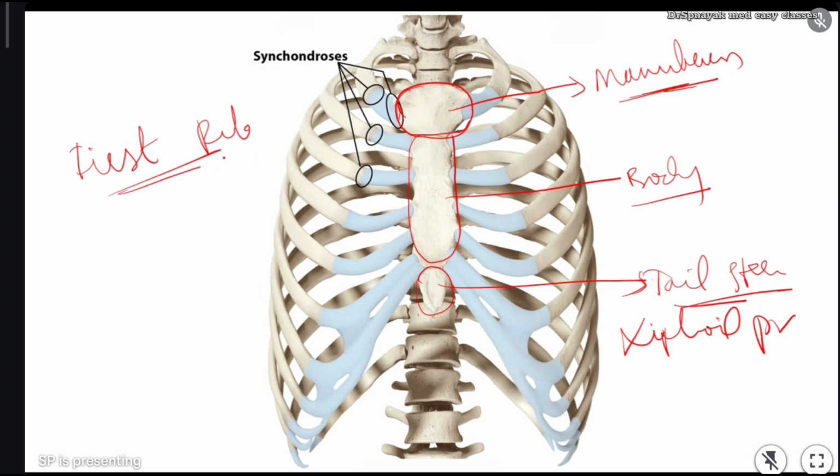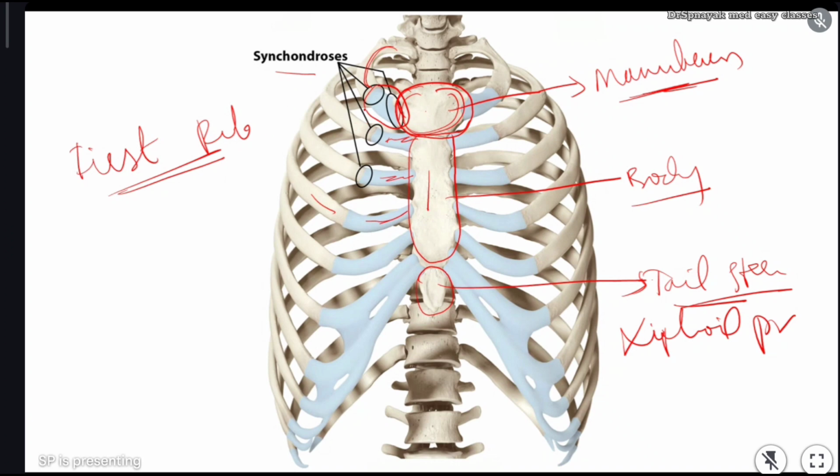But always remember, first rib and most of the ribs, they don't join directly to the sternum. They join with the help of cartilage. Here, cartilage is joining the sternum and rib. So the example of cartilaginous joint is the joint between the first rib and manubrium. These both the bones are connected together with the help of a cartilage, which is called synchondrosis, which is considered a cartilaginous joint.